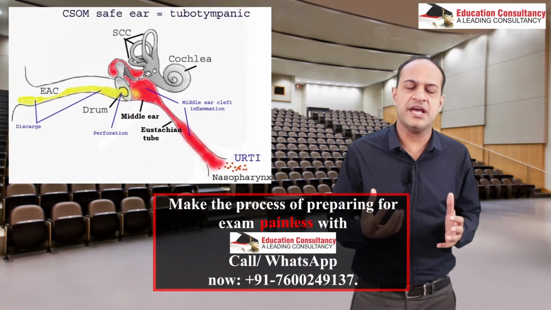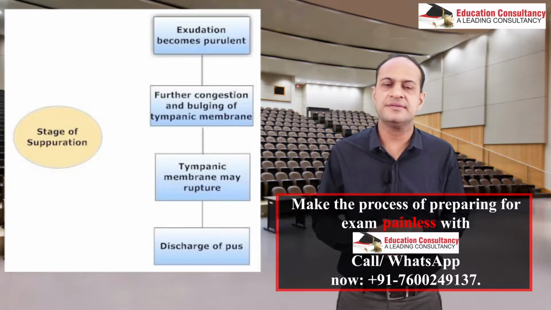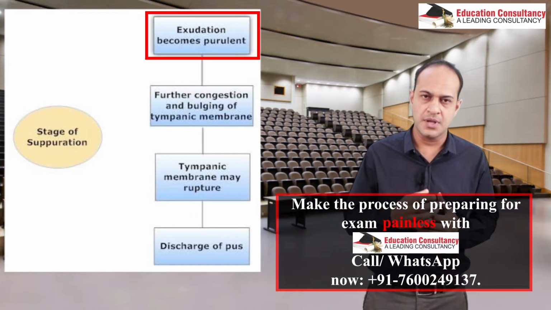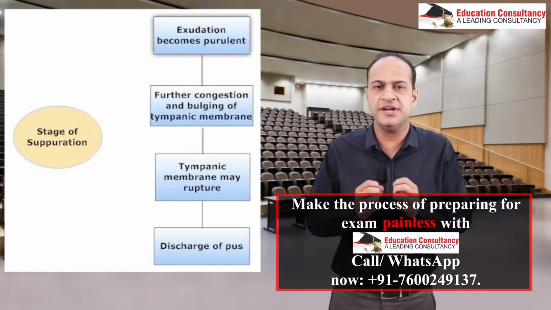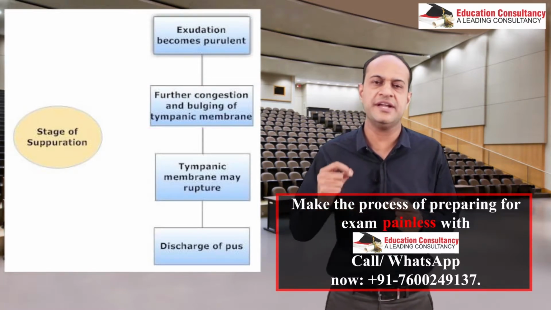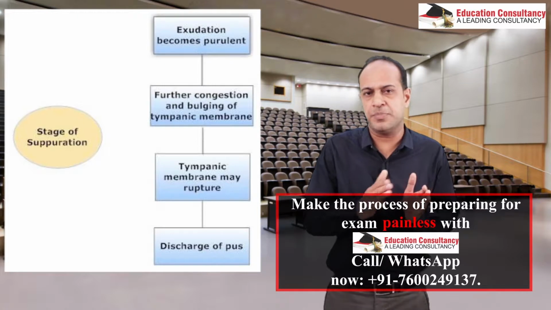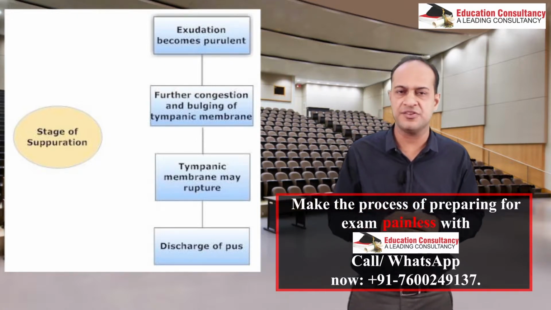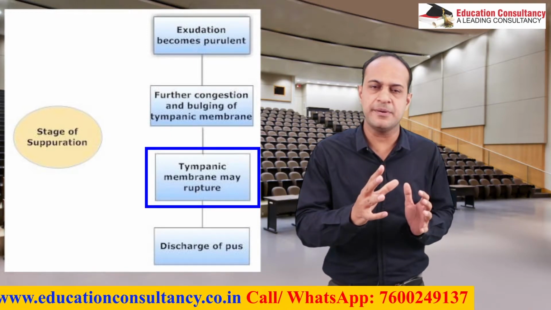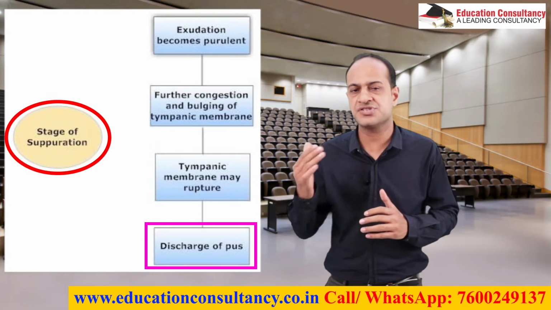In the body, whenever any fluid remains collected in a cavity, it gets infected. So this serous fluid starts getting infected and forms pus. Whenever pus forms in the body, it creates a lot of pressure and leads to very severe, excruciating pain. This is the stage of pre-suppuration, also called a part of ASOM, acute suppurative otitis media. Once this pus is formed, it perforates the tympanic membrane and comes out from the ear canal. This is the suppurative stage of otitis media.